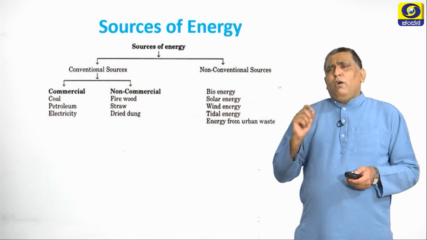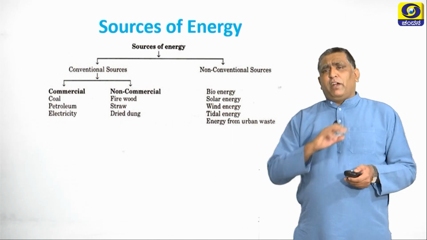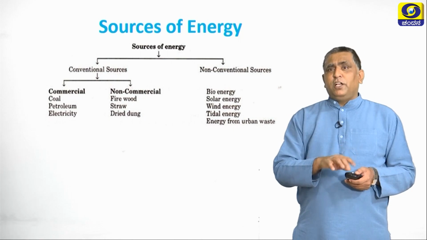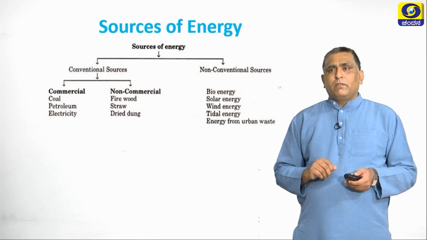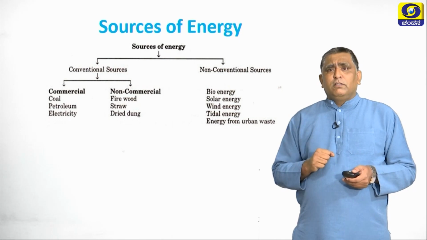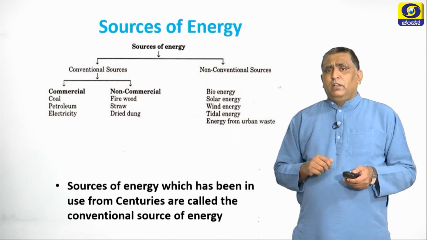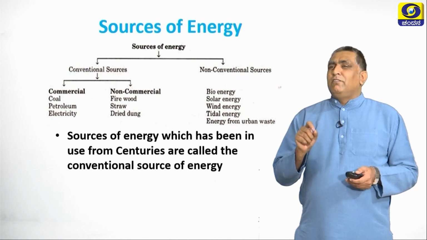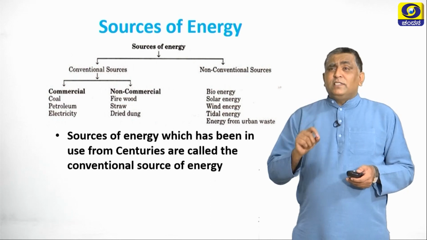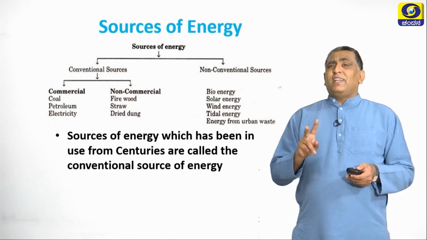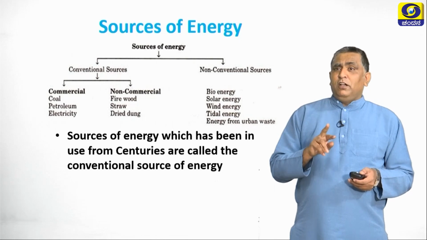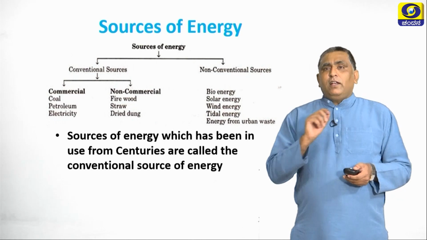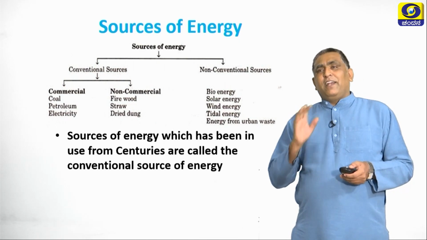So, how are these sources of energy broadly classified? We classify the sources of energy into conventional sources of energy and non-conventional sources of energy. What are conventional sources of energy? Sources of energy which have been in use for centuries are called conventional sources of energy. These are broadly classified into 2 groups, commercial and non-commercial. Commercial is coal, petroleum and electricity. Non-commercial is firewood, straw and dry dung.